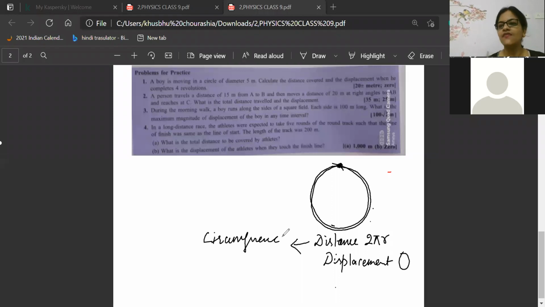Okay. So beta, we have learned two important things back to back. That is, displacement can be positive also. Displacement can be 0 also.